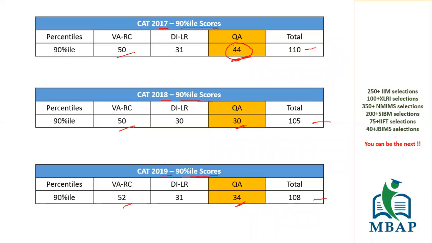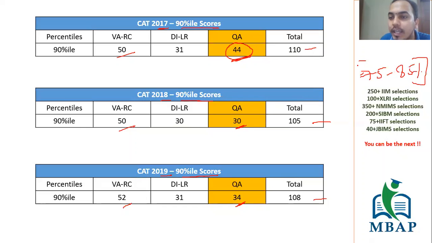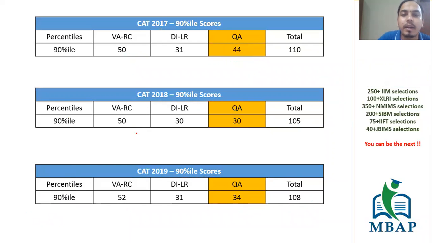Now, obviously, here we will have to see how many questions we should have attempted and with what accuracy. Because here we are talking about students who are weak in Quants, usually they have an accuracy of around 75 to 85%. I'm not taking 90%, because 90% accuracy is taken by those people who are good at Quants. So people who are thinking to skip a particular topic might be facing difficulty, or they might be weak in Quants. So they usually have an accuracy of 75 to 85 percent.